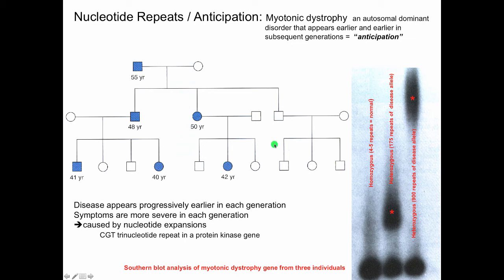The Southern blot on the right shows a homozygous individual, normal, 4 to 5 repeats. A heterozygous individual may show 175 repeats of the disease gene with this trinucleotide repeat. Here's a heterozygous individual several generations later that shows 900 repeats of the trinucleotide repeat. So in this instance, the disease would manifest at a younger age than in this instance, for example.